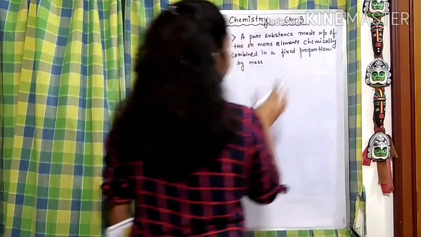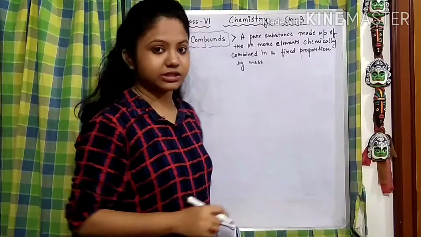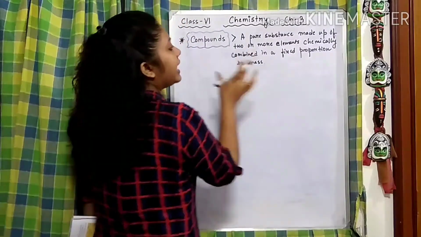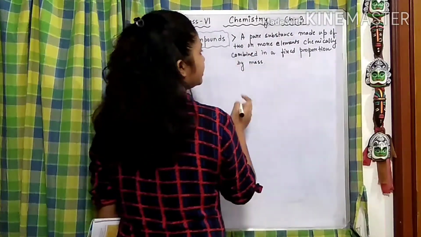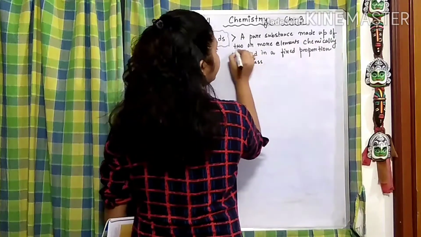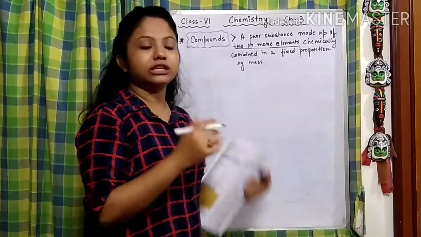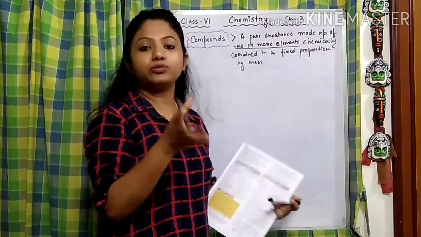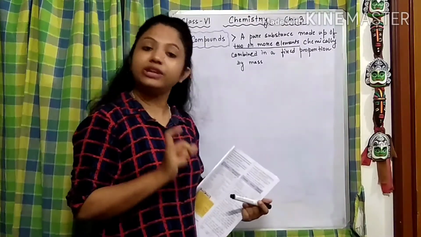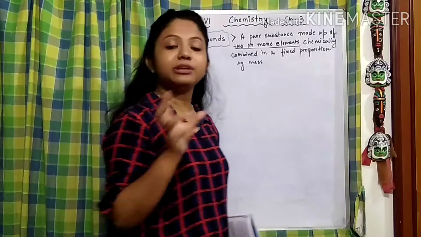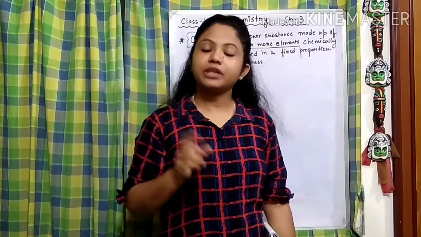Now we have to understand this definition first. See, there are certain key phrases out here. What are they? First of all, they are made up of two or more elements. You remember the strikingly opposite thing of a compound is an element. So what are the elements? We have already learned. They can be metal, non-metal, metalloid, or the inert elements, right?